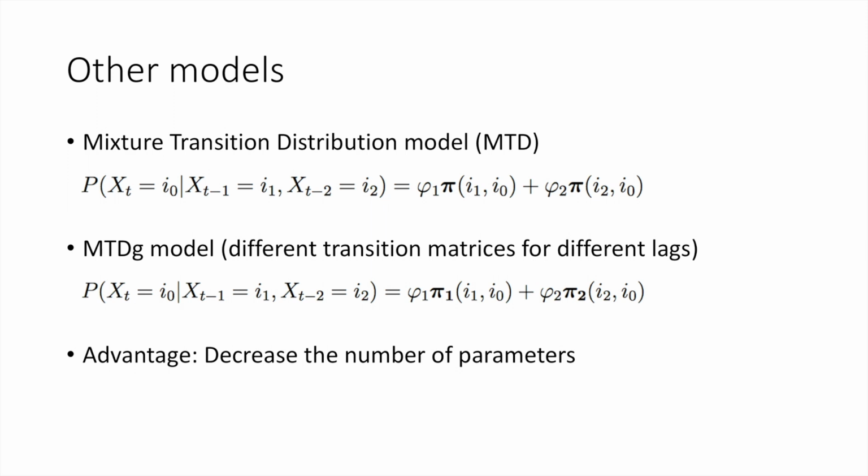So in our model, we have 2 separate matrices to store transition probabilities one step away and two steps away. The matrices and the weights in the MTDG model are solved by iteratively maximizing the log likelihood of the model. However, the method of calculating the transition matrices is too complicated, so we excluded it from this video.